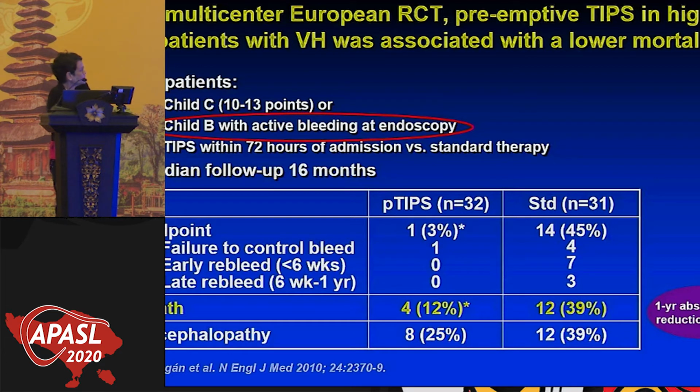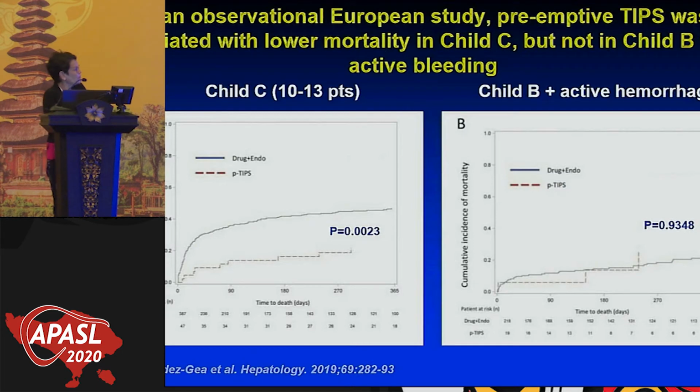The question has always been, Child C, we know that they fail, but Child B with active bleeding has not been that clearly confirmed. So this has been always the question, what to do with the Child B patients. And active bleeding means that when you went in with the endoscope, the varix was spurting blood, all right, which is not very common.